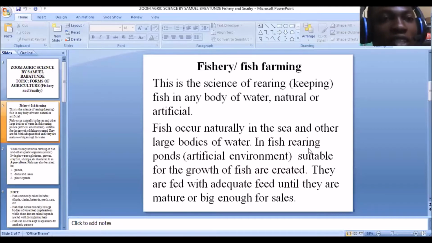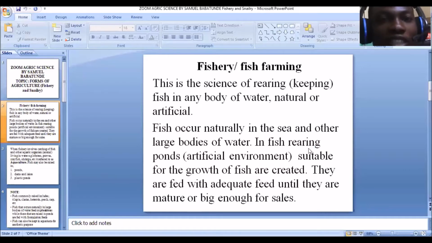But now when you practice fishery, when you begin to rear fish in an artificial, man-made environment such as the pond, it is now the sole responsibility of the farmer to provide these fishes with the adequate feed that is needed for them to grow big. You know, the main aim of this fish rearing is for you to rear them from when they are small.